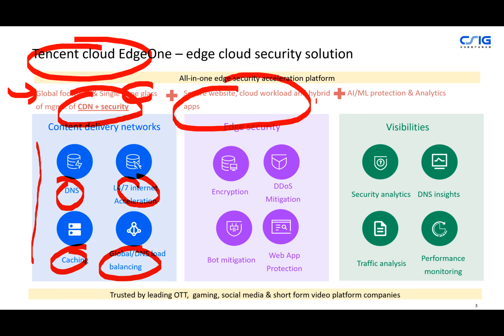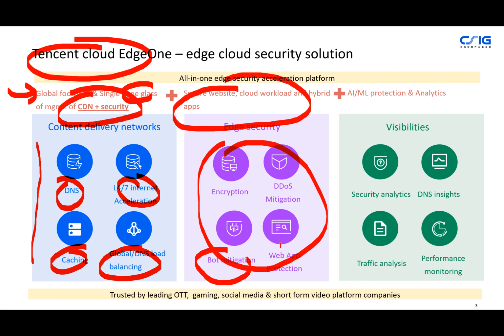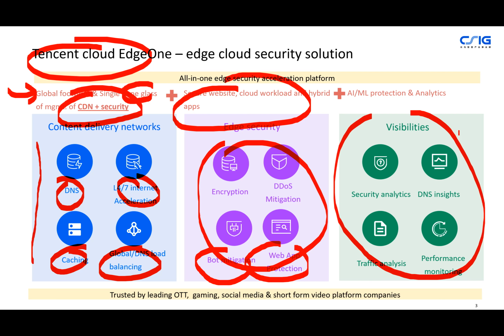Basically, that's ideal to secure your website, the cloud app, and also the hybrid app. It comes with security solutions like encryption, DDoS mitigation, bot mitigation, and also the WAF. We also give back visibility in terms of security, DNS, and the CDN. We leverage AI and machine learning for protection and analytics. So basically, this particular platform is, of course, for internal consumption. All Tencent-related services that you have heard of are actually running on this EdgeOne platform.